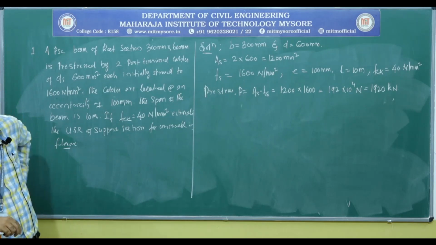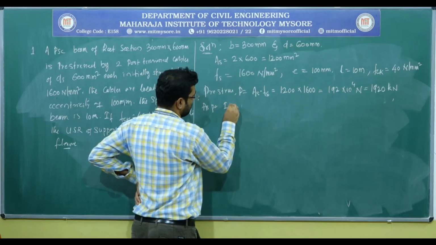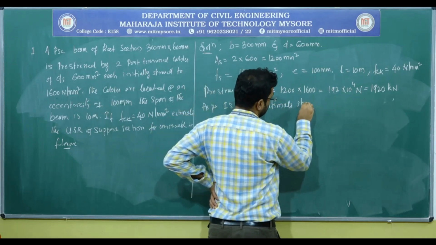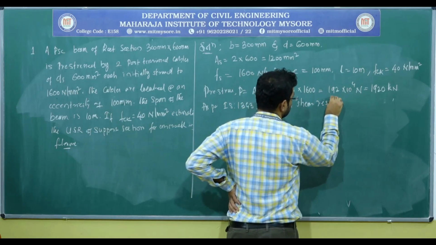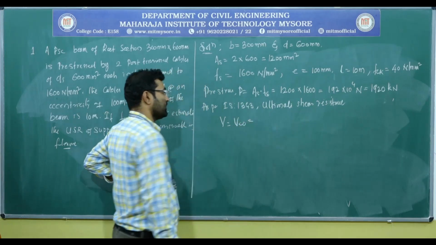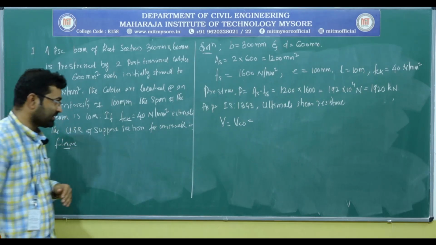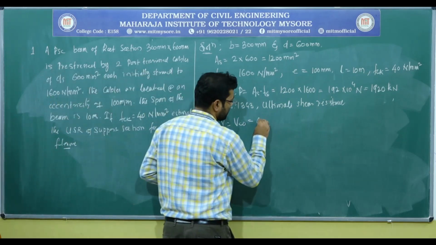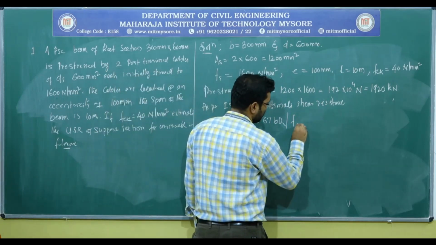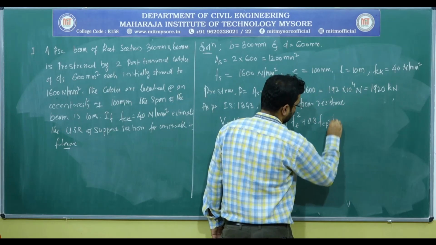Now, as per the code book IS 1343, the ultimate shear resistance V, that is Vco, as the beam is undergoing failure or cracks only due to the shear stresses, we have to use the first formula, that is 0.67 b D under root of ft square plus 0.8 fcp ft.